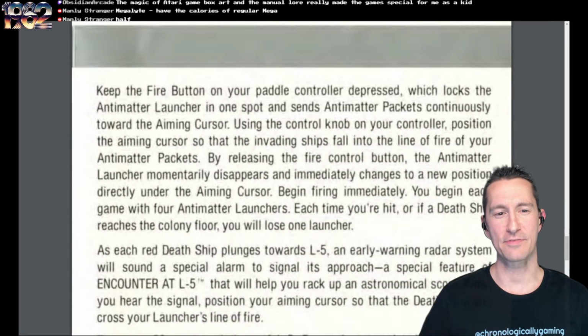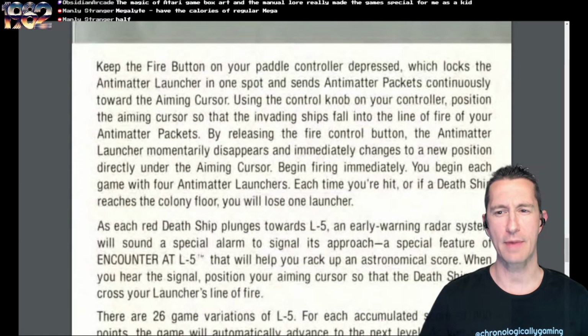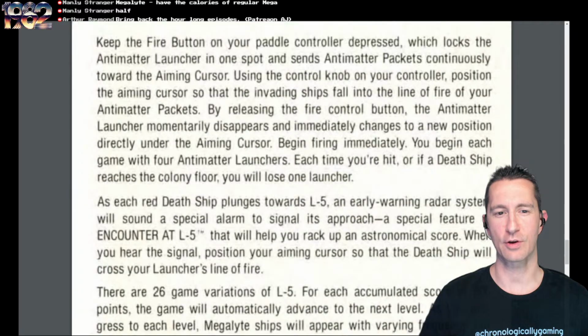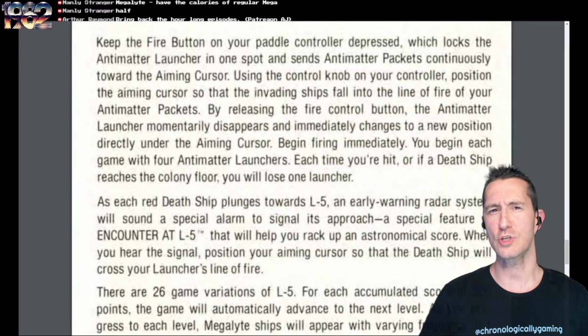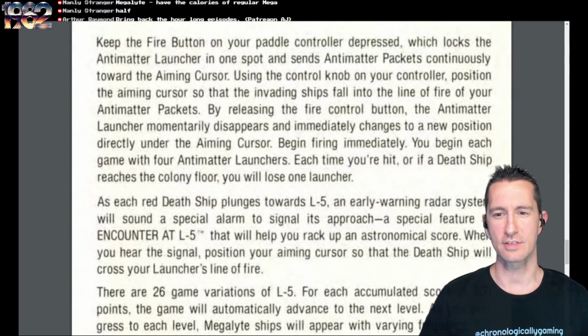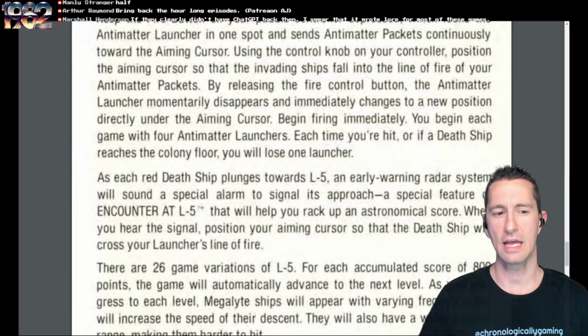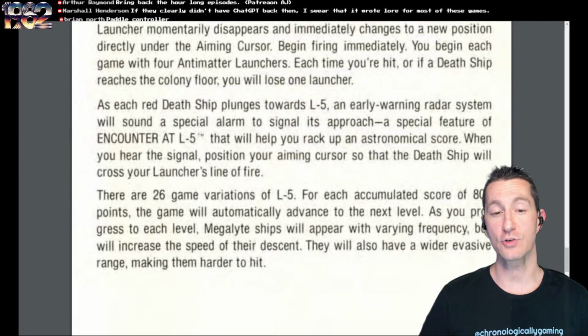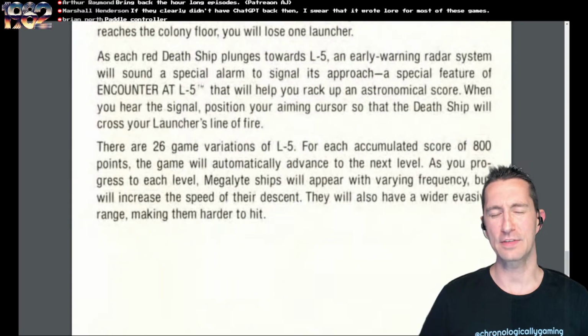Oh, man. Keep the fire button in your paddle controller depressed. It locks the antimatter launcher in one spot and sends antimatter packets continuously toward the aiming cursor. Using the control knob on your controller, position the cursor so the invading ships fall into the line of fire of your antimatter packets. So it's like they're encouraging auto fire, at least here from the instructions. Releasing the button, the launcher momentarily disappears, immediately changing to the new position under the aiming cursor. As each red death ship plunges toward L5, a warning radar will sound a special alarm to signal its approach, a special feature of Encounter at L5. That will help you rack up astronomical scores. Don't know if it's a true feature.